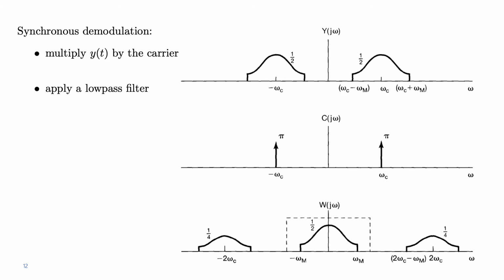So there are two replicas at very high frequency, around 2 omega c and minus 2 omega c, and the two replicas have perfectly overlapped around the origin to create the original spectrum, basically, between minus omega m and omega m, apart from a scaling factor 1/2. So in order to recover the original signal x of t, the original spectrum, we simply have to apply a low-pass filter around that part of the spectrum, the one that you see boxed in a dashed line.